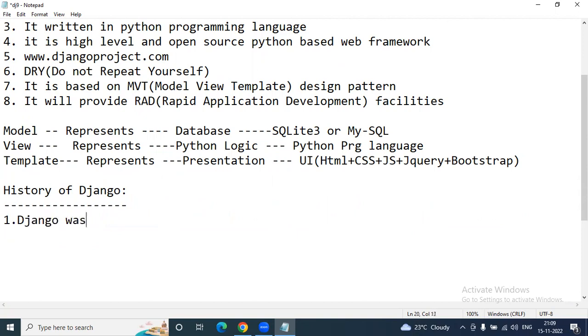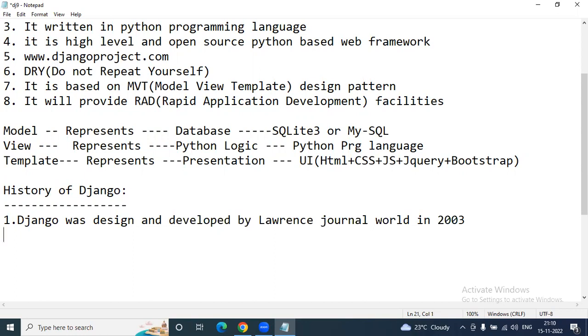Django was designed and developed by Lawrence Journal World in the year 2003 and publicly released in the year 2005.